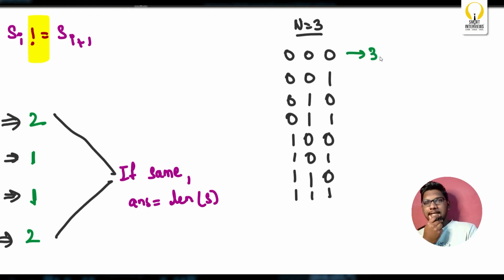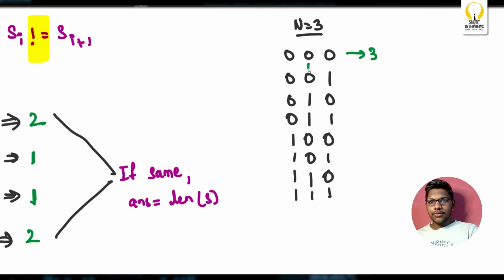Now, what about this example? There are multiple ways of deleting. We'll just see. I'll start my i from here. As they are not equal, I can't remove any of the characters.